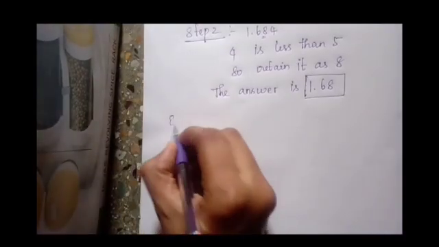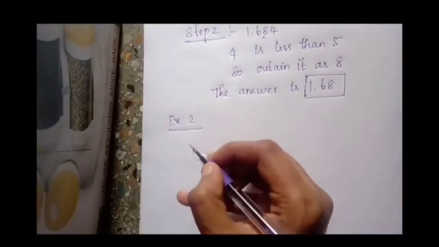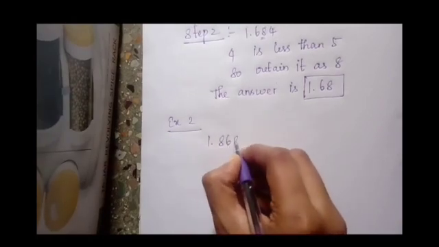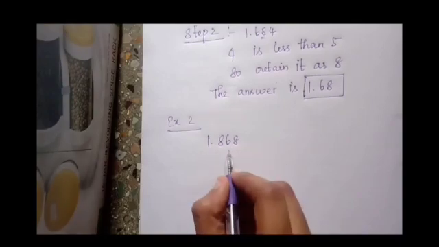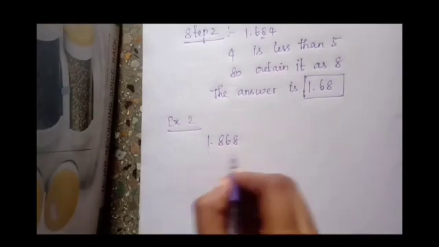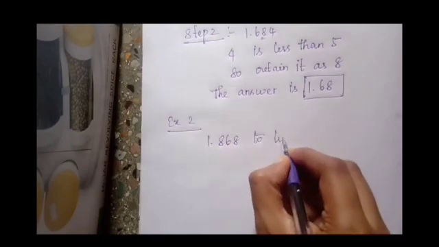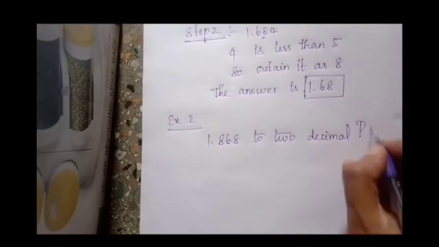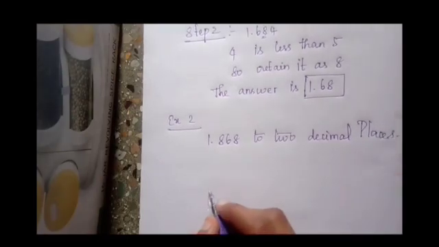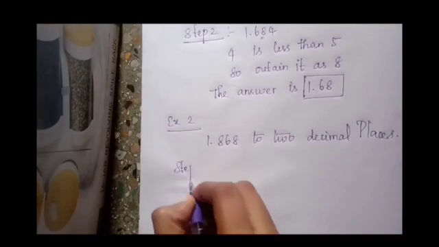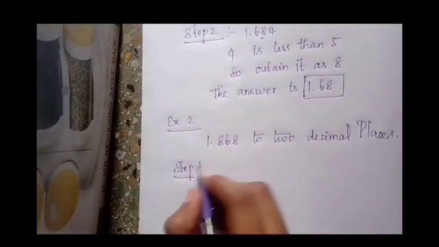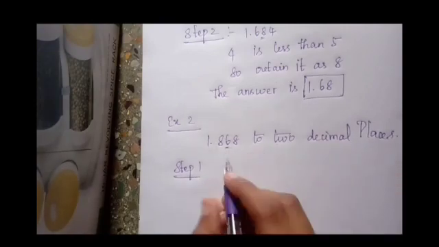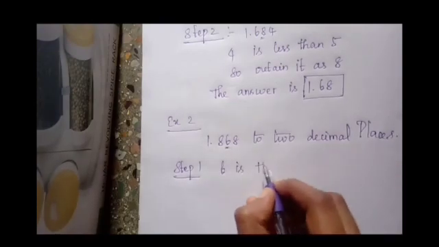Next example. Example number 2. If the number is 1.868, we have to round off the number to 2 decimal places. What is step 1? First we have to decide the last digit. Already given the 2 decimal places. What is the last digit? 6 is the last digit.